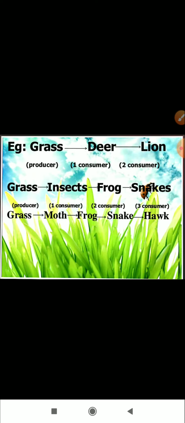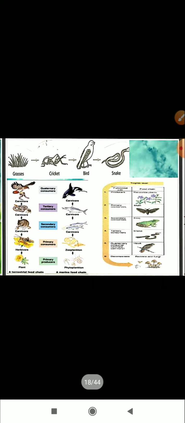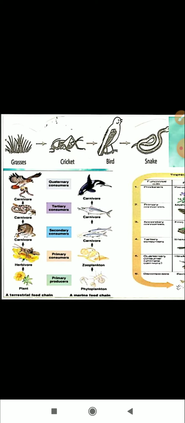The grass is eaten up by the insect, and insects are eaten up by the frog, and frog is eaten up by the snake. Or we may consider it like grass is eaten up by moth, that is a primary consumer. Moth is eaten up by frog, frog is eaten up by snake, and snake is eaten up by the tertiary consumer, that is hawk. Now look at this picture. Here we have the quaternary consumer.